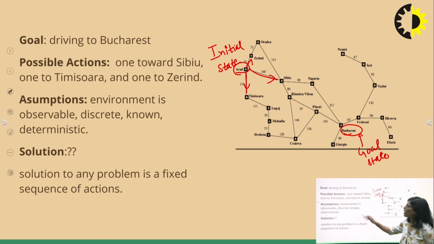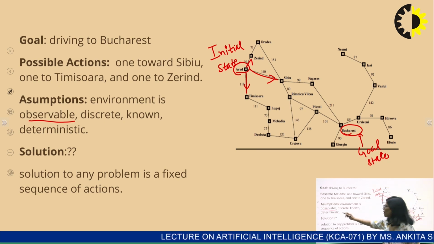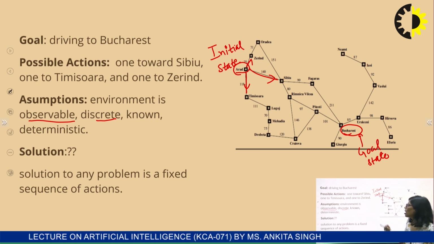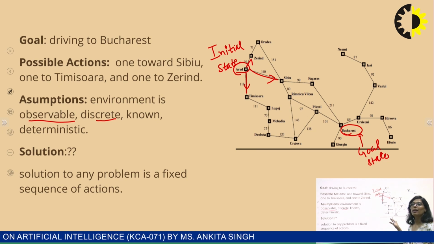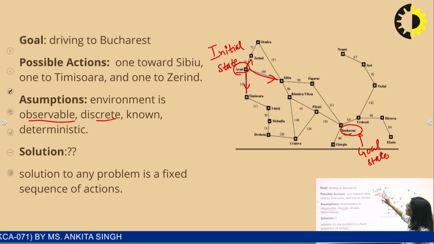The second thing is, what are the assumptions? We are assuming that the environment is observable. Observable environment means that in any state we are at, we are able to view all the relevant aspects of it, those aspects that are relevant to our problem. Discrete means there is a limited number of states. Known means we know the map of Romania. Deterministic means when we perform an action on a state, we will definitely know what the outcome will be.